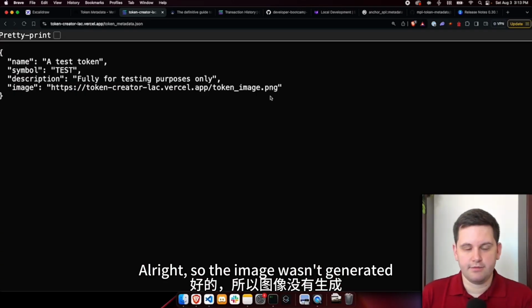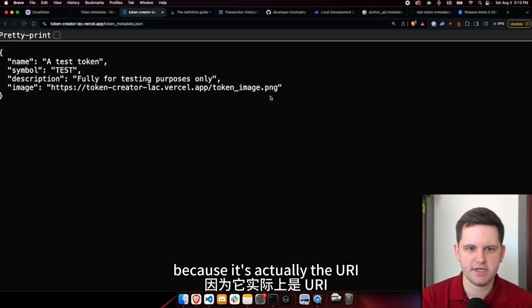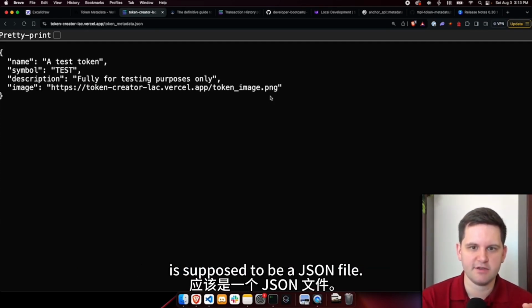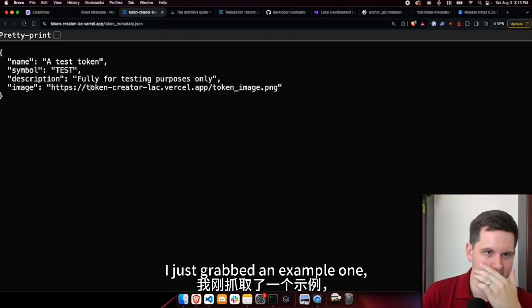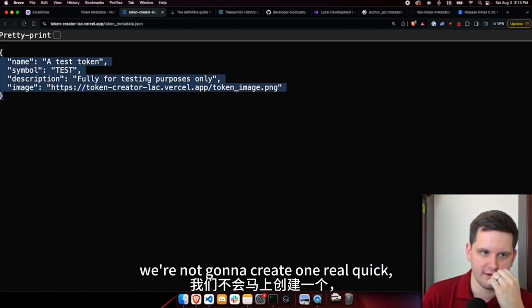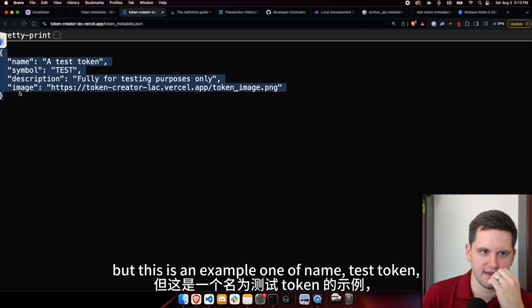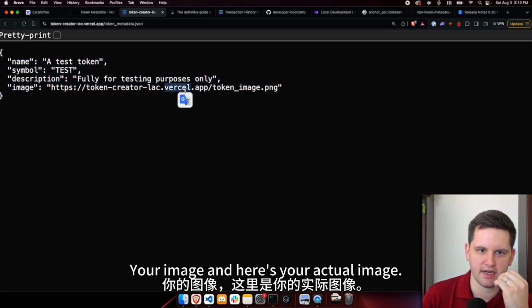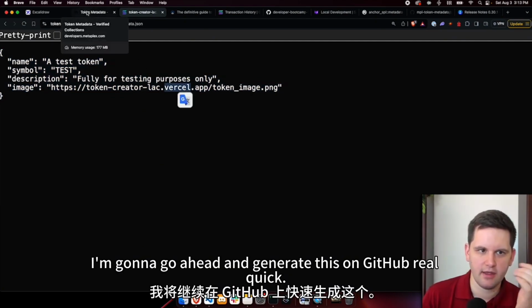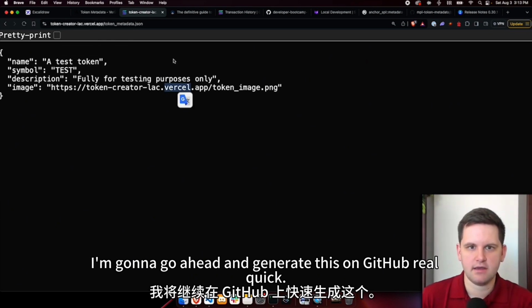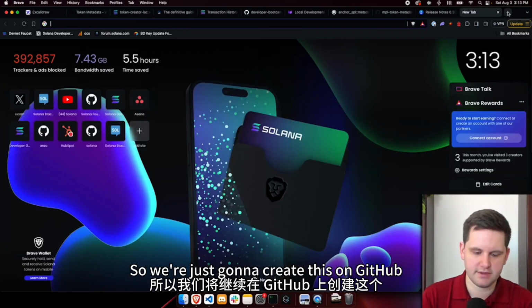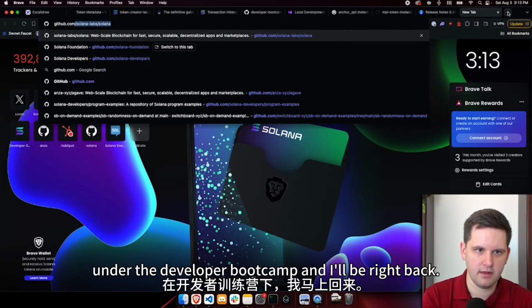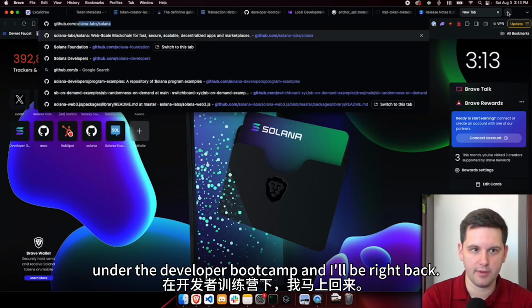All right, so the image wasn't generated because the URI is supposed to be a JSON file. I just grabbed an example one. We're not going to create one real quick, but this is an example one of name, test token, symbol, test, description, your test, your image, and here's your actual image. So that's why it's not showing up. I'm going to go ahead and generate this on GitHub real quick. So we're just going to create this on GitHub under the developer bootcamp, and I will be right back.